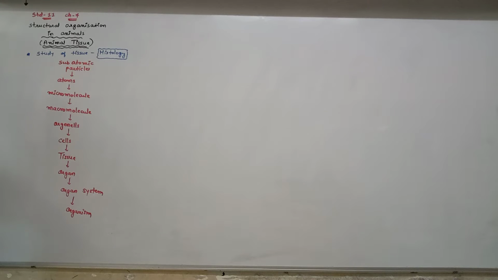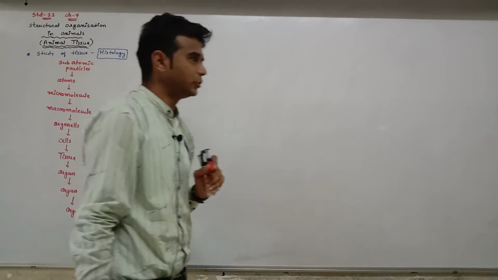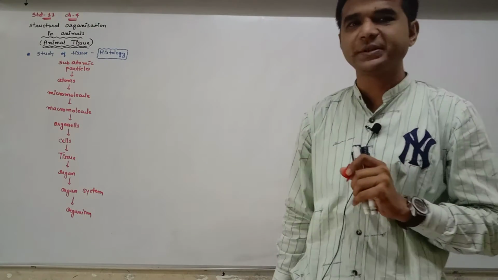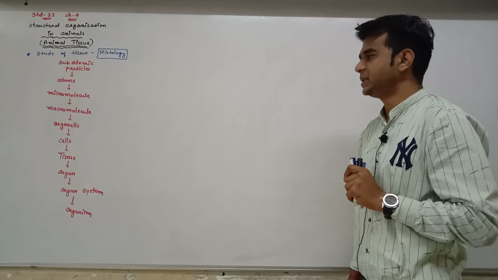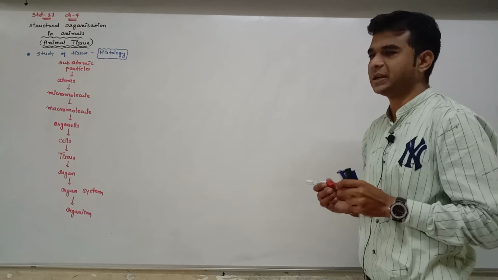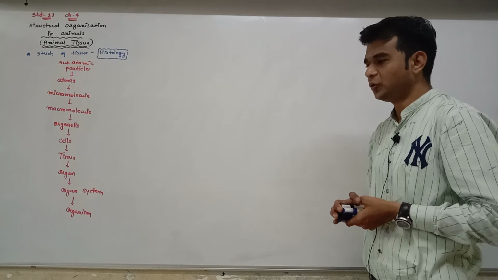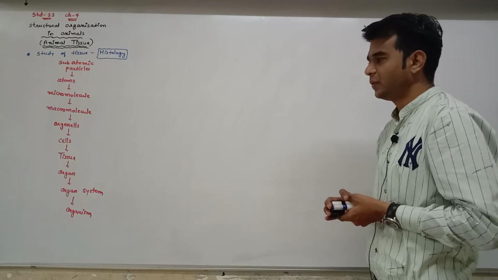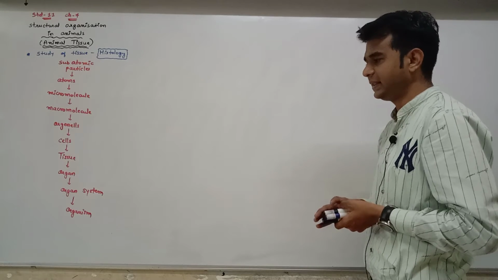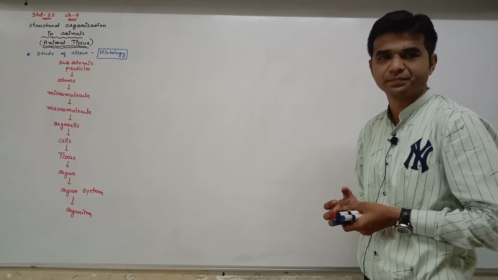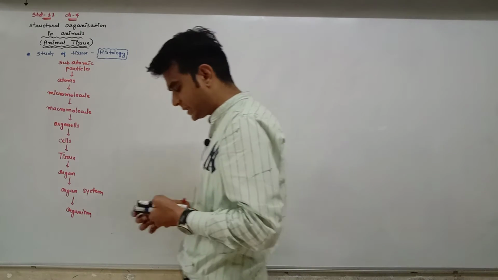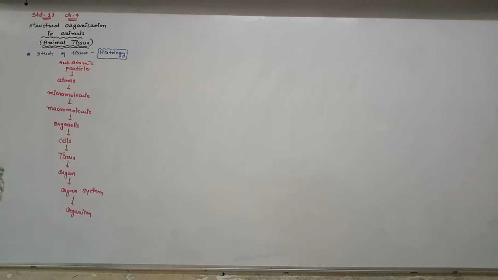You will learn with this that subatomic particles form the atom. Group of the atoms fuse together and form the micromolecules. Micromolecules join together and form the macromolecules. Then it forms the organelles. Organelles are joined together and form the complex structure, that is cell. Group of these cells form the tissue, then the organ as well as organ system, and then individual organism. So each and every organism is made up of majorly four tissues.